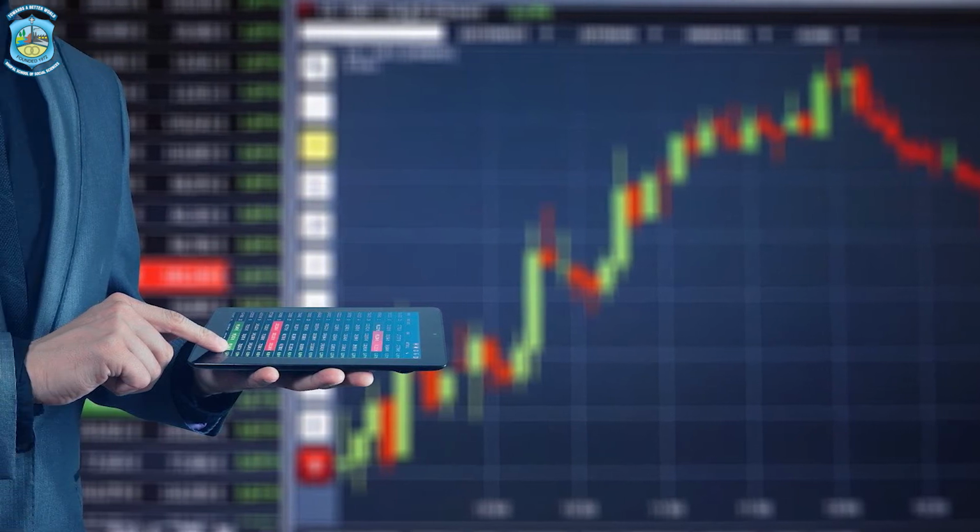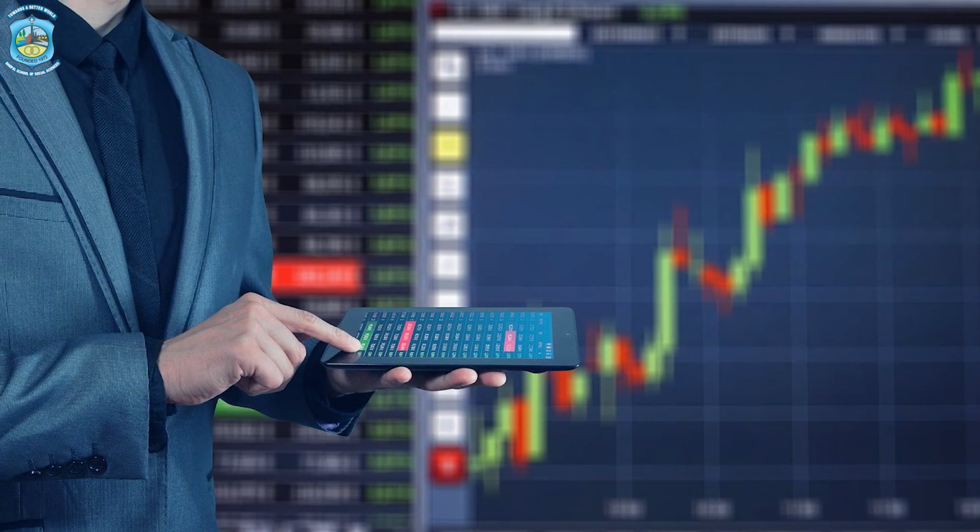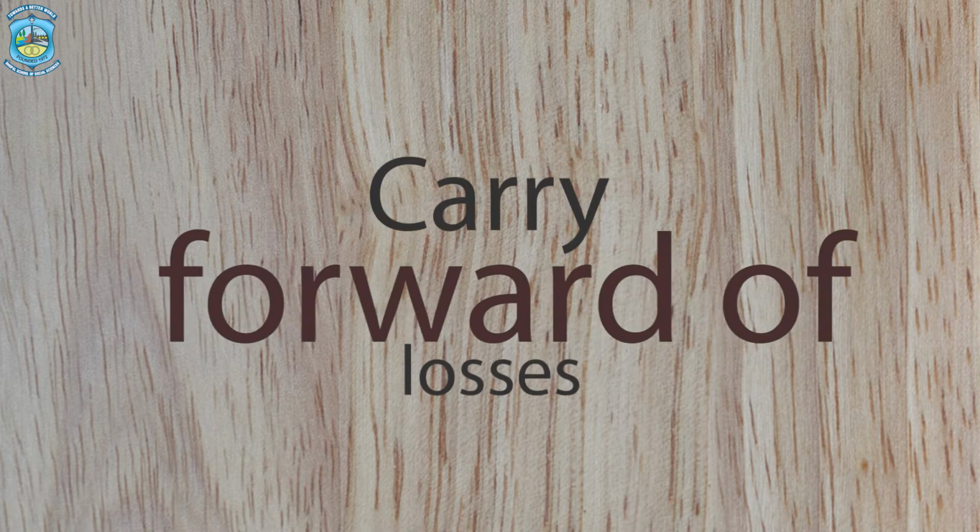As per the Income Tax Act, provisions are given for set off and carry forward of losses. Suppose an assessee is continuously suffering loss in a particular assessment year. He has been given provisions under this Act that either he may set off his losses, or if it is not possible to set off, he may carry forward to be set off in the near future.